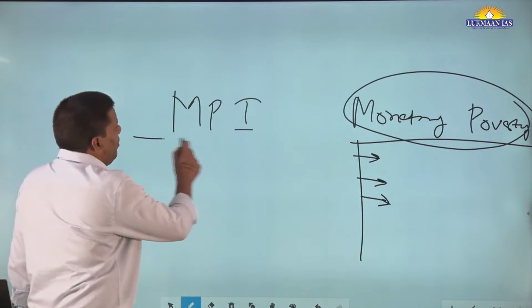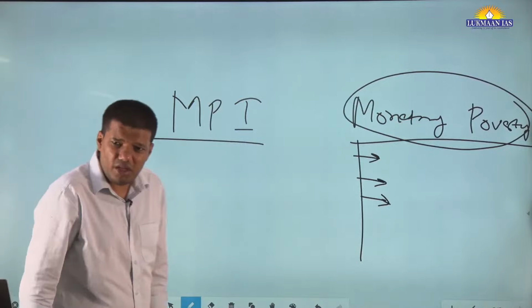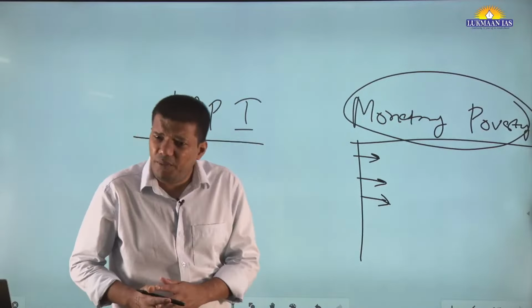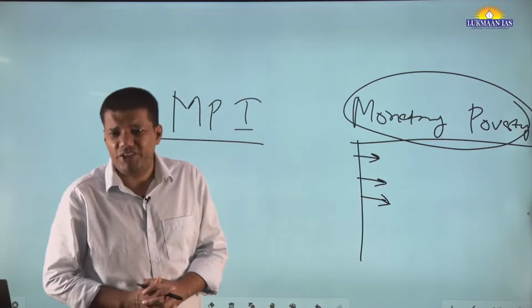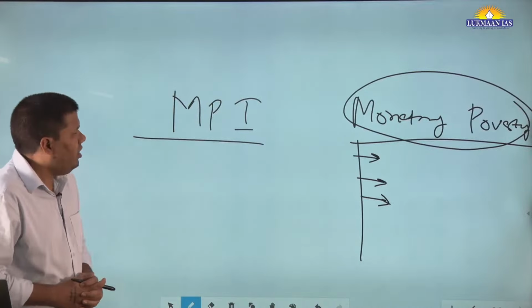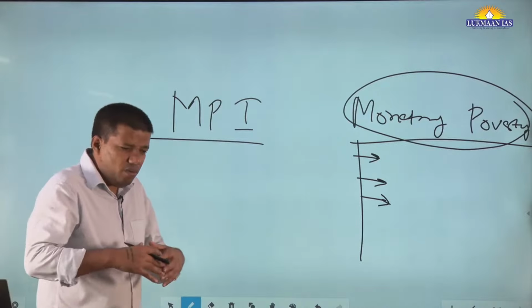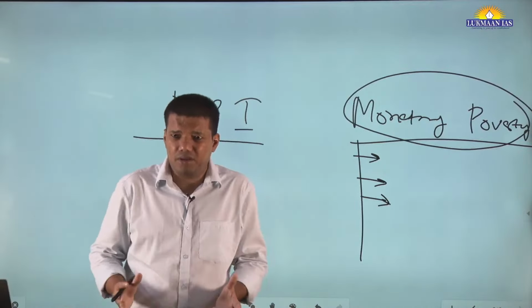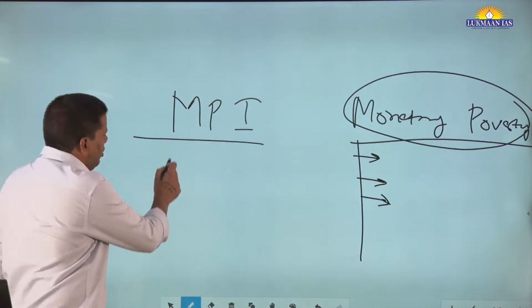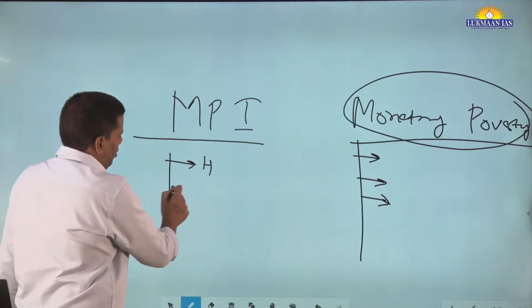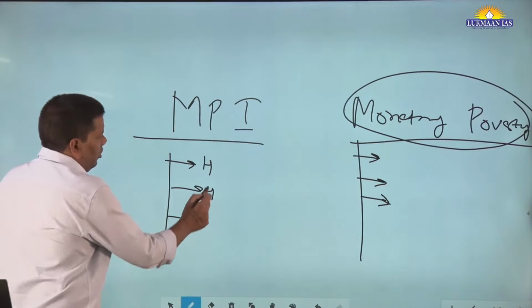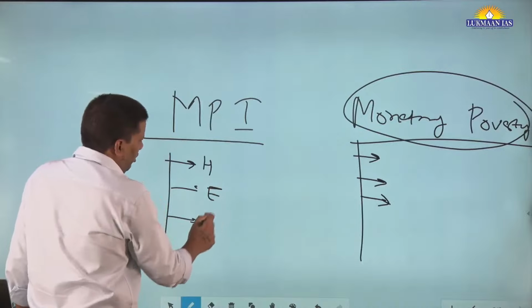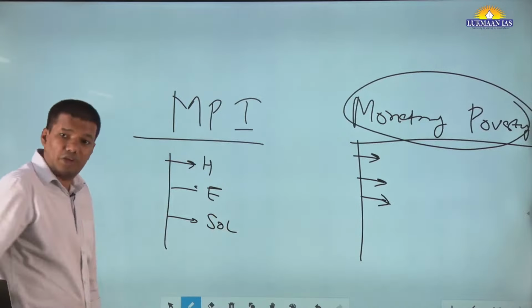Then came the Multidimensional Poverty Index. This mainly came through UNDP and the Oxford Institute, OPHI. What they said is that monetary poverty in multi-dimension means there are many dimensions. They talked mainly about 3 dimensions: health, education, and standard of living.